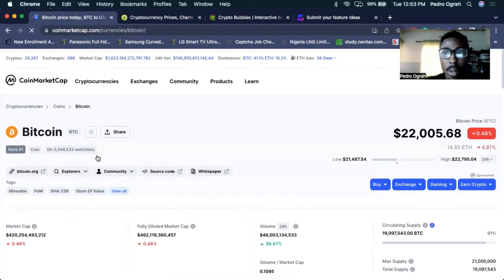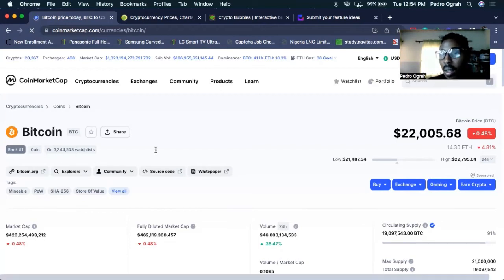Now, over here, you can see rank number one. It is a coin. In one of my training sessions, I told you that not all cryptocurrencies are classified as coins. Cryptocurrencies can be classified as coin, token, DeFi, NFTs. Coins are basically used for payment. Their aim is for you to replace the normal currency. That's why they are called coins. Then tokens are usually used for transactions. DeFi means decentralized finance. Then NFT is for non-fungible tokens. So that's how cryptocurrency can be classified. Bitcoin is a coin. So I show you the rank and the classification.